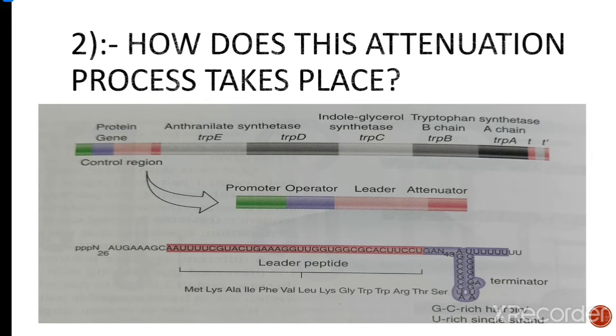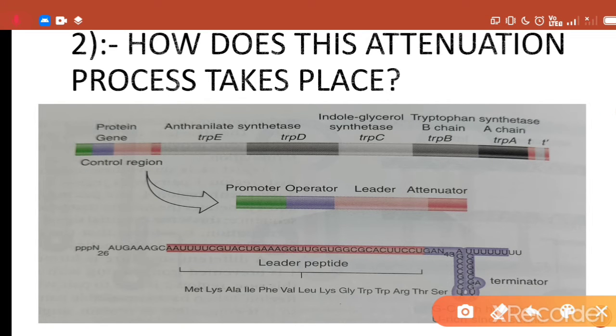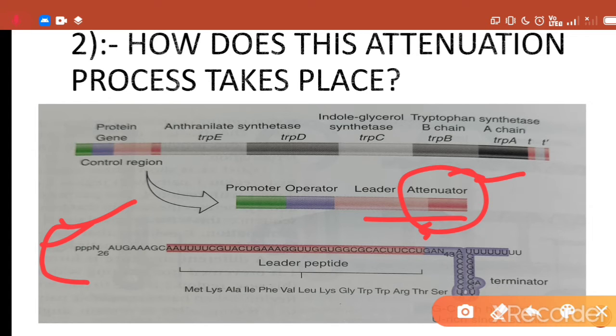Now come to our second point, that is how does this attenuation process take place. This attenuation process takes place by a change in the secondary structure, that is represented here, of the attenuator mRNA that is formed by transcription of this attenuator region present in the trp operon DNA molecule. And this change in secondary structure of this mRNA results in the formation of a hairpin loop structure, and this hairpin loop structure causes the attenuation process that will reduce the rate of transcription.